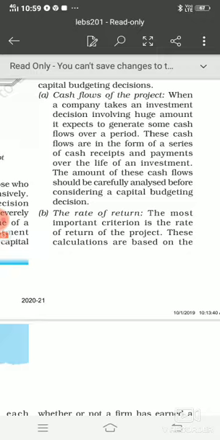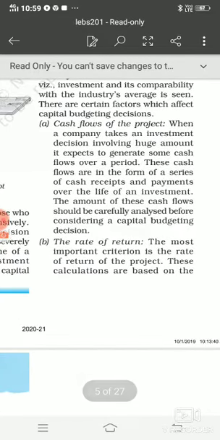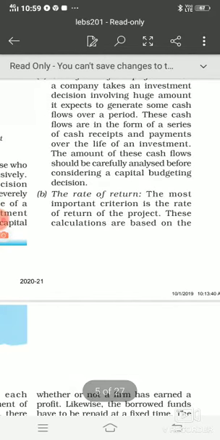Because I will require a certain amount of cash in my business so that the requirement of the other things can also be done. So this is also a very important decision of capital budgeting, that what is the condition of cash flow of the project into the business.